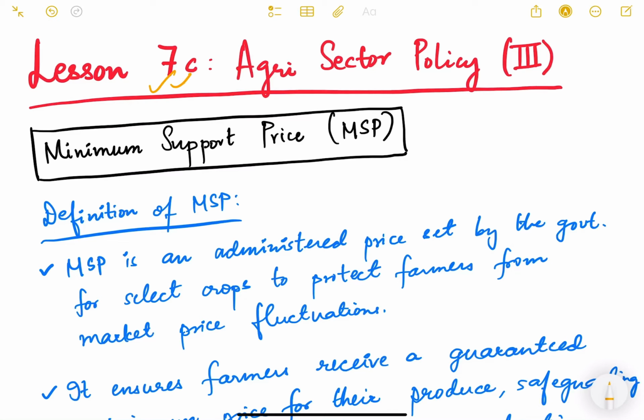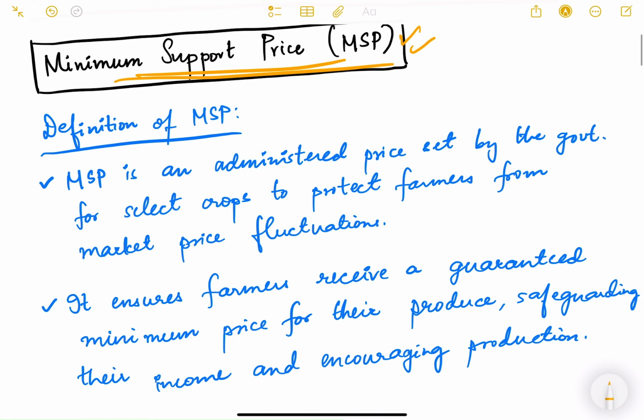This is the third video and we are studying agri sector policy. In this video we are going to focus on minimum support price, that is MSP. We'll study what is MSP, how it is calculated, what are the various issues, what are the challenges and what are the proposed solutions, maybe in this video and the next video. So let us see, this is an important topic for the exam.